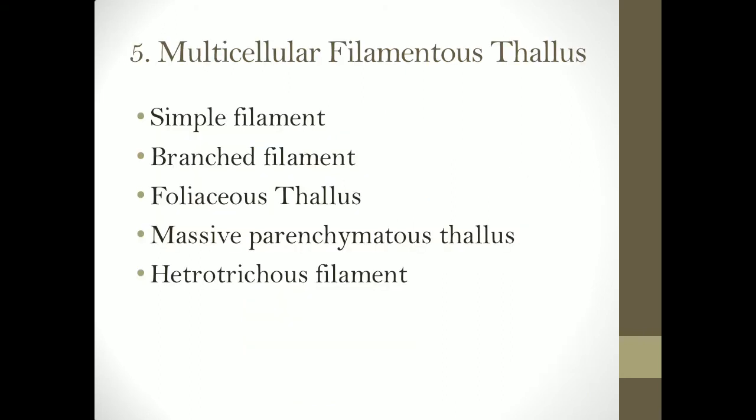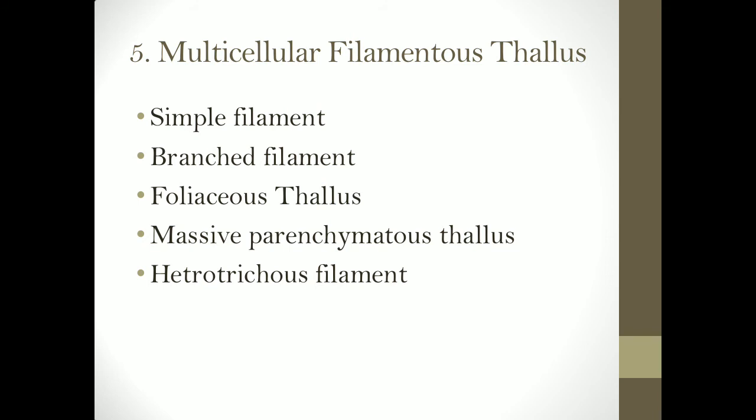The next type of thallus is the multicellular filamentous thallus. Here, this is seen mainly in the brown and red algae, but even some green algae do show the multicellular filamentous thallus. This is wherein the cells multiply and they are arranged in linear rows called filaments or even threads. So the cells are multiplying and the thallus is multicellular. It is made up of a number of cells. That is why it is called a multicellular filamentous thallus. Every row of cells is called a filament.